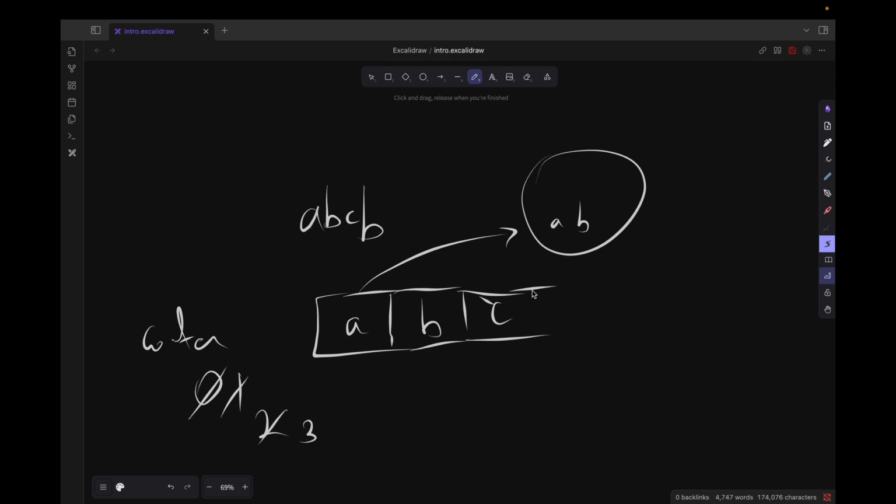Now what happens is when we bring B inside the window, we check, oh sorry, we should have put C inside the hash set before. Now when we bring B inside the window, the letter B is already inside the hash set. What it means is basically we have seen this letter already in the present current substring. So we are processing a substring.